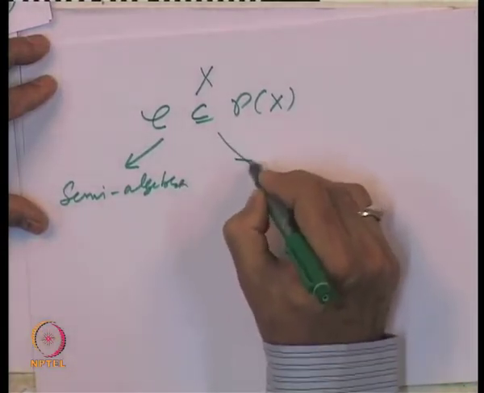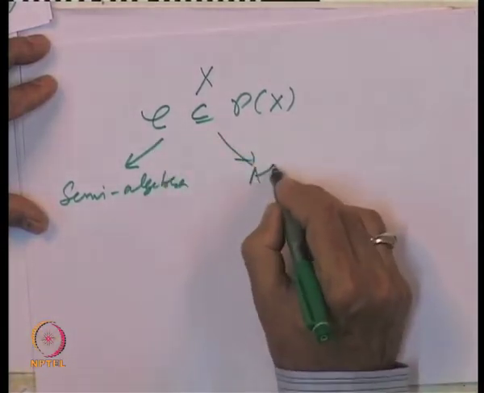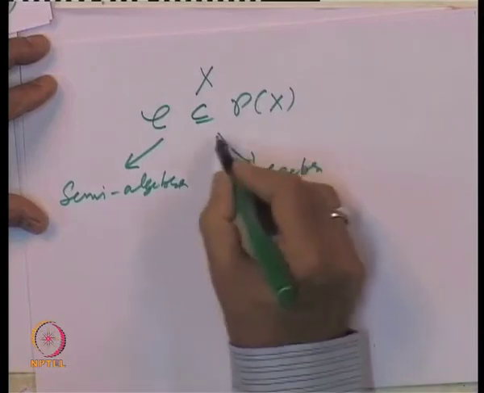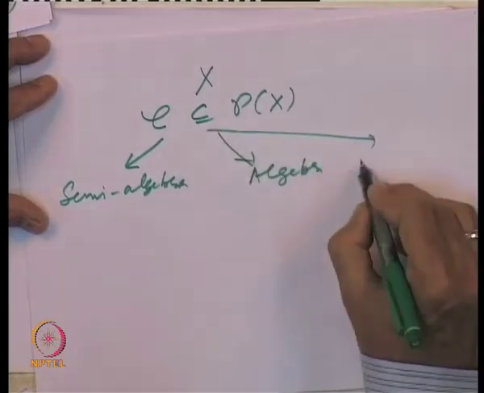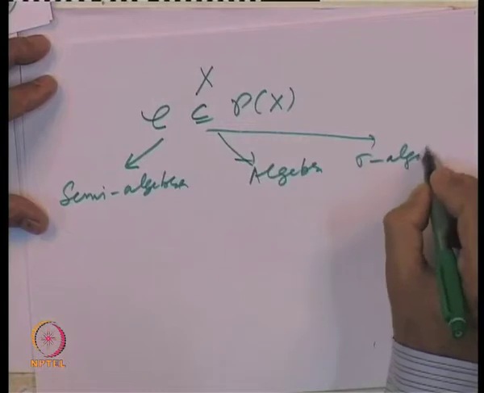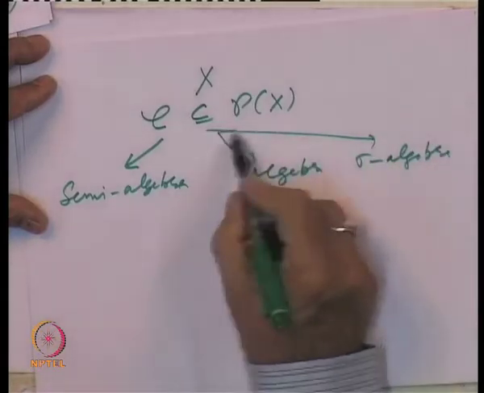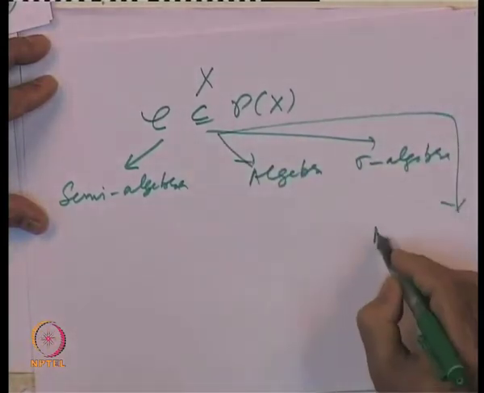Then we looked at this collection C to be an algebra, then a sigma algebra, and then a monotone class.